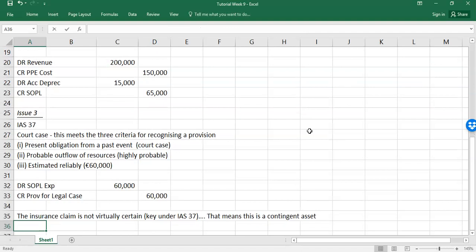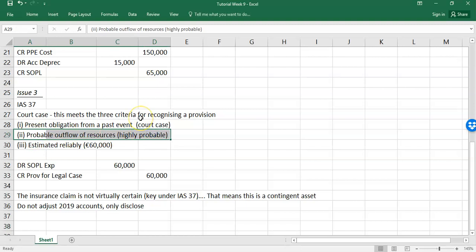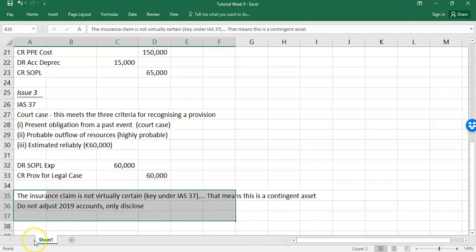What that means is do not adjust 2019 accounts, only disclose. And that's the key difference there, the key different criteria. It's important to watch out for. You do not adjust the 2019 accounts, you only disclose them, because this is not virtually certain. So for outflows, expenses, it has to be more probable than not. So it has to be greater than 50%. Virtually certain, you're looking at higher than 90%. So we have a different threshold to meet. And that's why it's often a popular one to come in, because you can examine both in the same type of question. So you adjust for the legal case, don't adjust for the insurance claim.